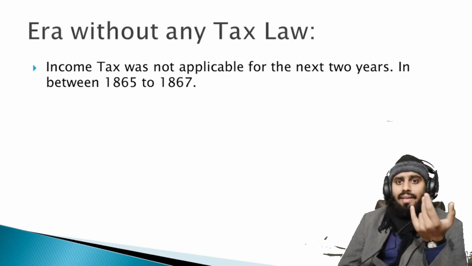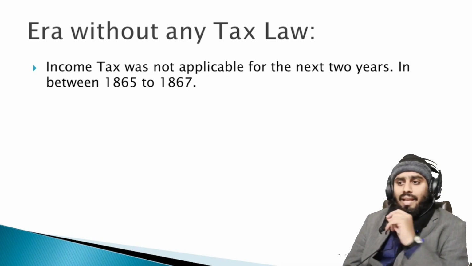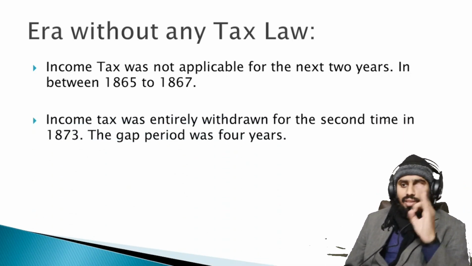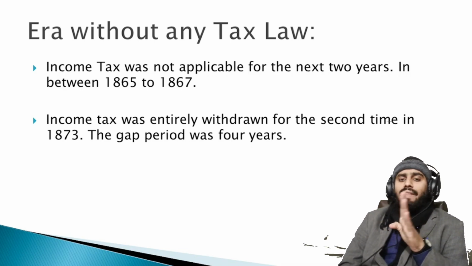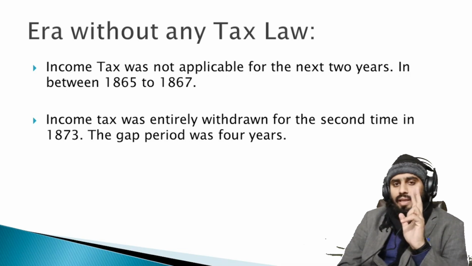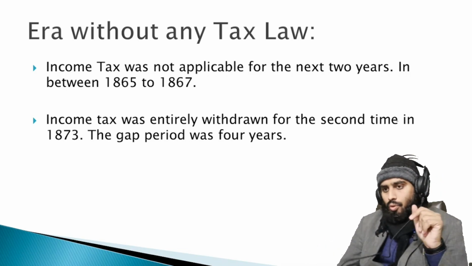Then is there any other era? Yes, there is another era. Income tax was entirely withdrawn for the second time in 1873. The gap period was again 4 years. Okay, there are 2 eras which have no income tax law. Okay, next.